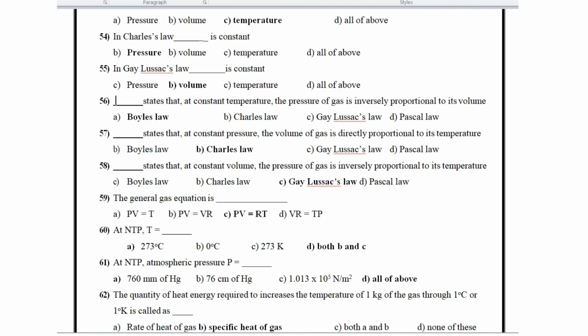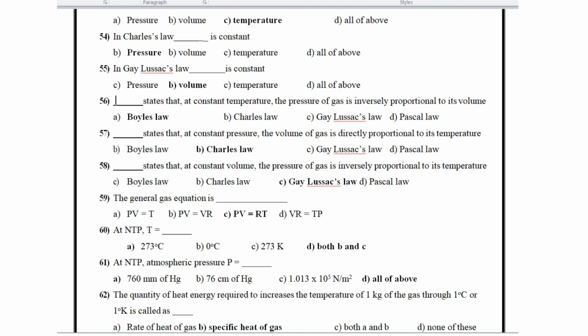Boyle's law states that at constant temperature the pressure of a gas is inversely proportional to its volume, while Charles' law states that at constant pressure the volume of a gas is directly proportional to its temperature.